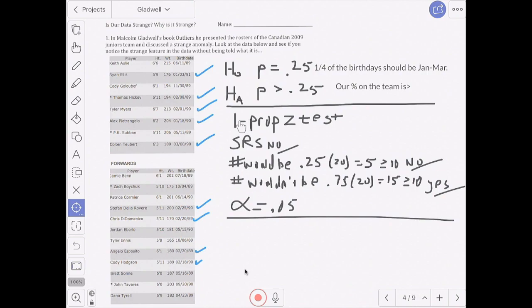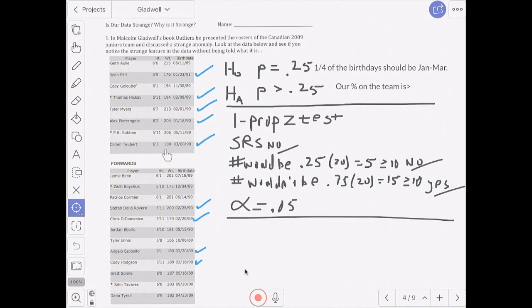So the ingredients that I need to make a nice, complete presentation is to name the test that I'm using, a 1 proportion Z test. Check the conditions. Is it a simple random sample of hockey players? No, these were players that were selected to be on the team, the top players from Canada back in 2009. And some of them are former Sabres. I see Tyler Myers here, who won the Calder Trophy for the best rookie of the year.